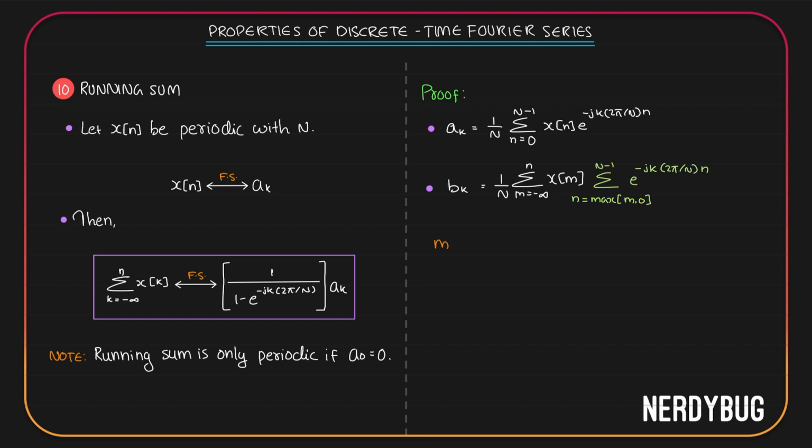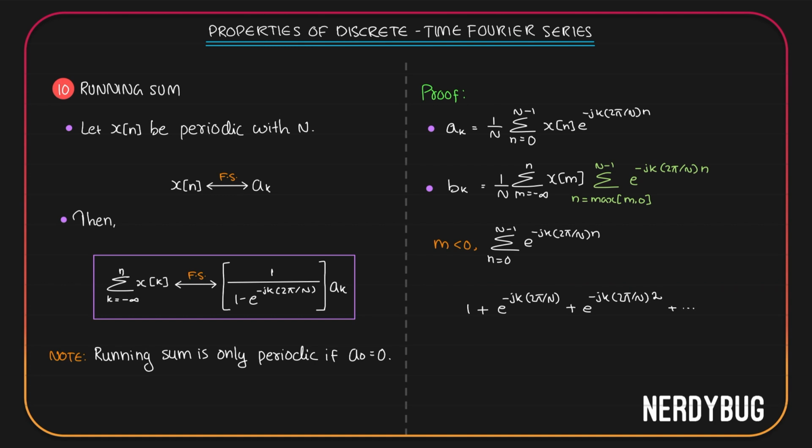Consider the first case where m is less than 0. If m is less than 0, we have to take the lower limit n equal to 0. Then the inner sum will become summation from n equal to 0 to N minus 1 e raised to minus jk 2 pi by N. If you give n equal to 0, e raised to 0 will become 1, plus if you give n equal to 1, you get e raised to minus jk 2 pi by N, plus if you give n equal to 2, e raised to minus jk 2 pi by N multiplied by 2.